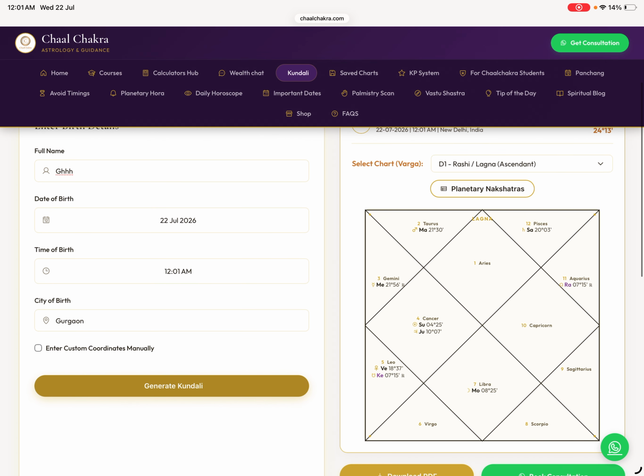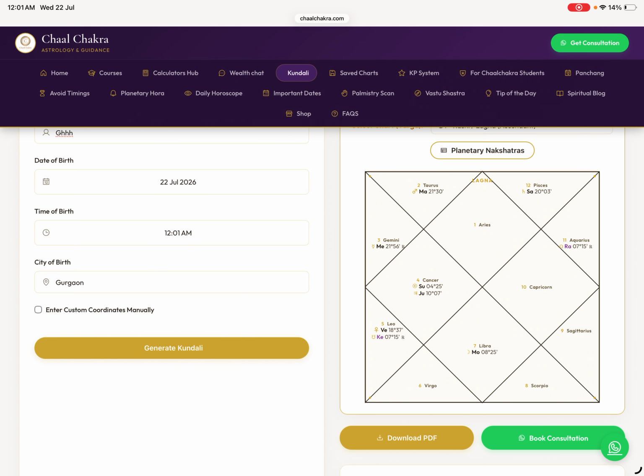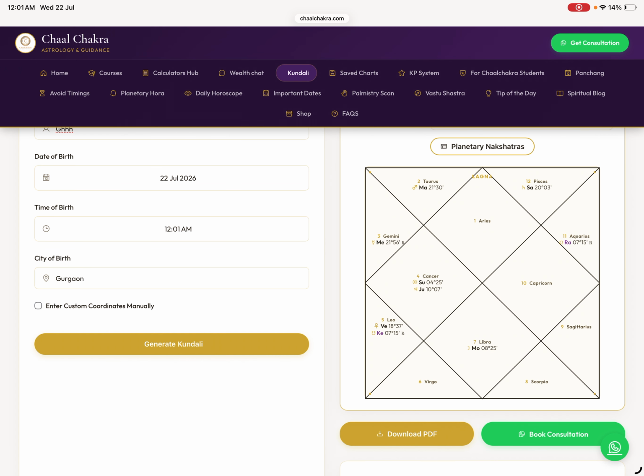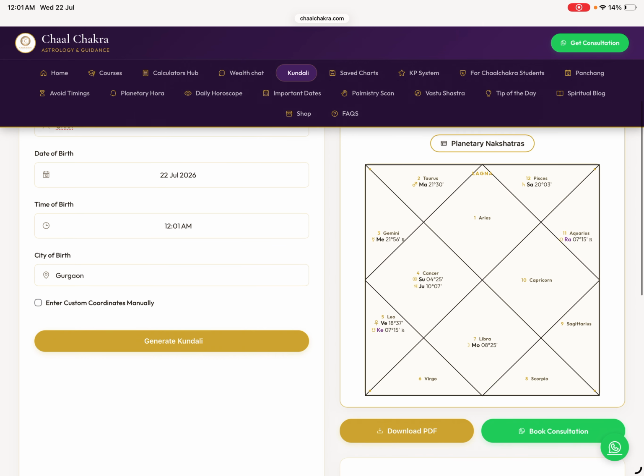Now this is the Kundli of the person whose date of birth I put here. Now you check where the moon is sitting in this birth chart, and that becomes the moon sign. Where it is written MO, this is the moon, and the moon here is sitting in the sign of Libra. So we can say the person's moon sign is Libra. You just have to see what your moon sign is.